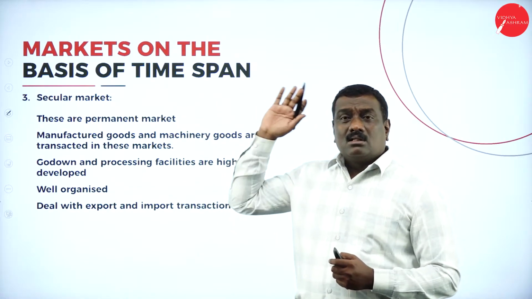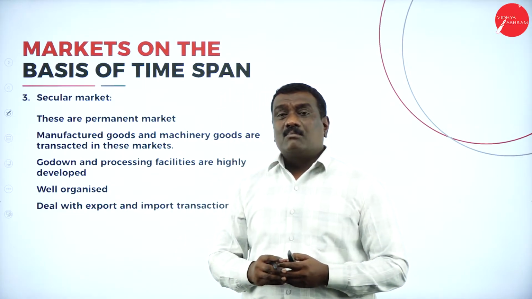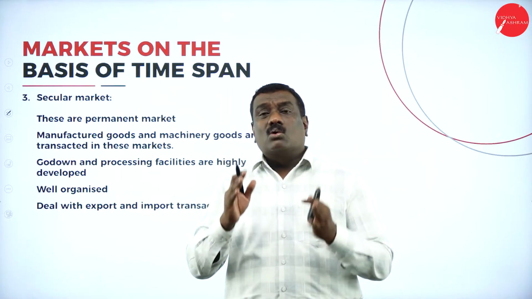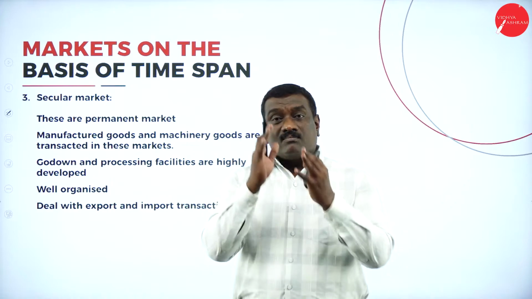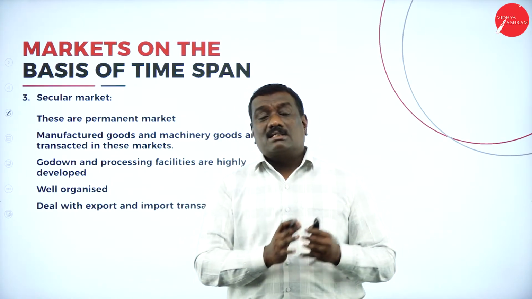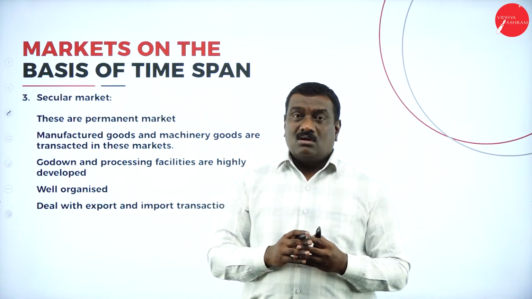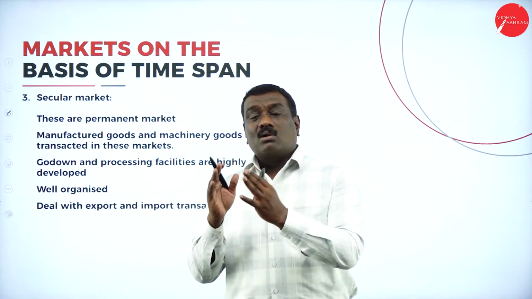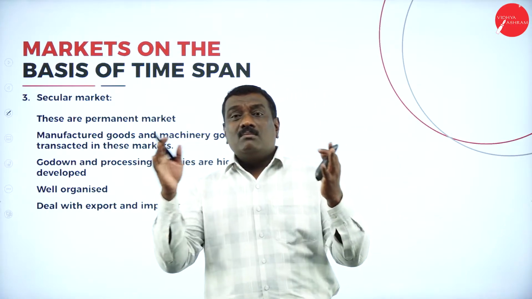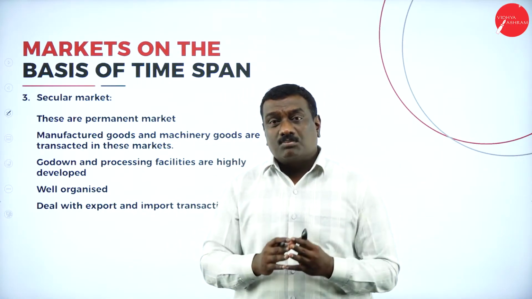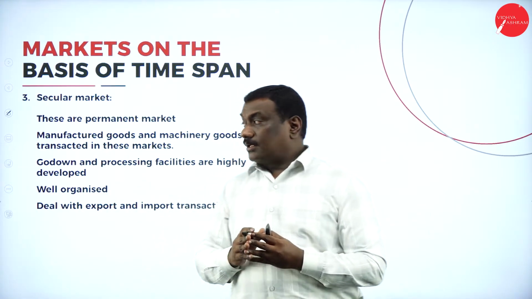And you can see here the godowns as well as the processing of these commodities or goods can take place. For example, the manufacturer wants to store the goods in the godowns because there may be no demand for that particular product. In that case, until he gets a demand for that product, he needs to store the goods in the godowns or warehouses. That godown facility will be available in the secular market. Likewise, if the goods have to undergo various processes, that facility is also available under the secular market.